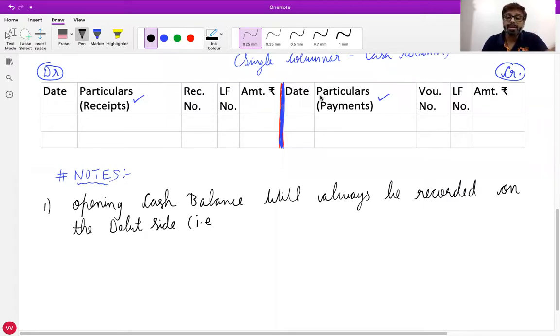Receipt side. Which one is the credit side? Payment side. So debit side in bracket, that is receipt side. Opening cash balance will always be recorded on the debit side, that is receipt side.